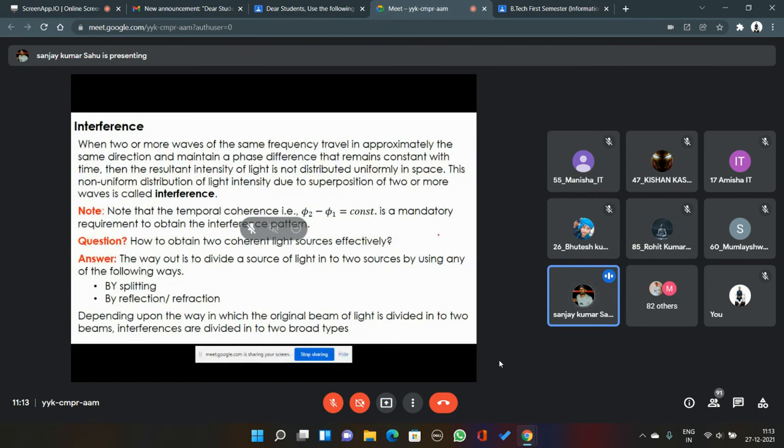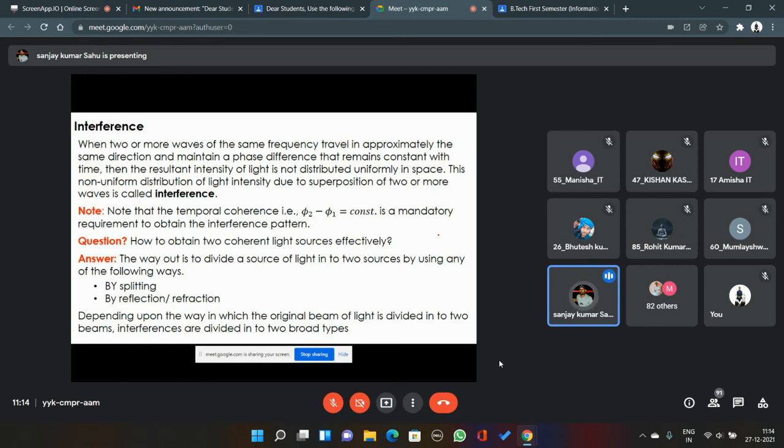The change or the fluctuation of the interference field pattern will be in nanoseconds. The change will be so fast that you won't be able to see any stable pattern. Okay, so for a stable pattern, you need to make a condition such that the phase difference almost remains constant, that is, it is not changing with respect to time.